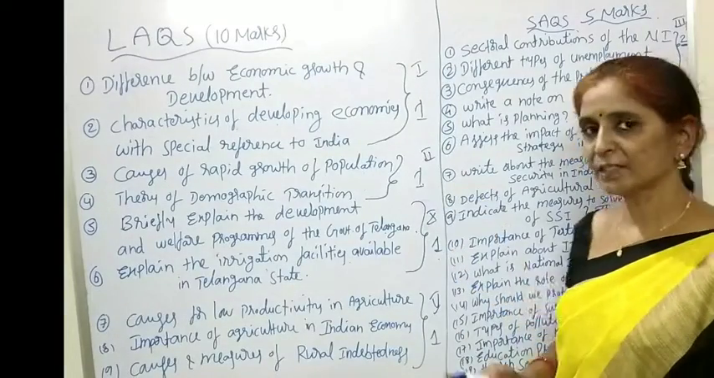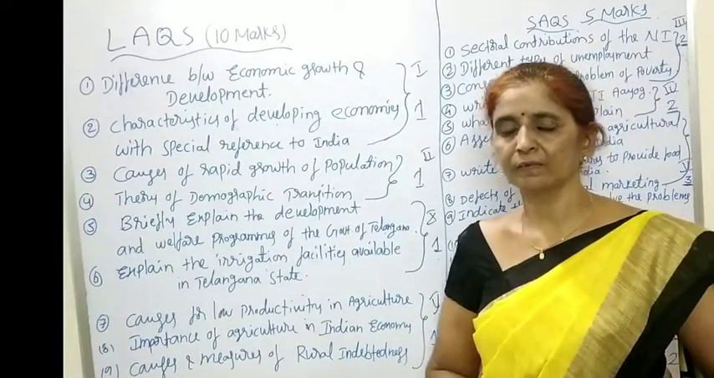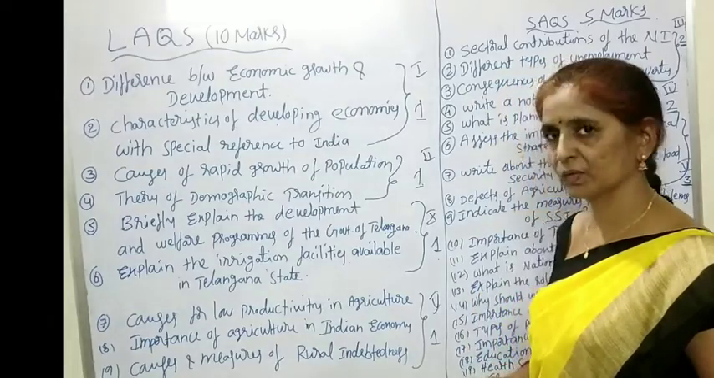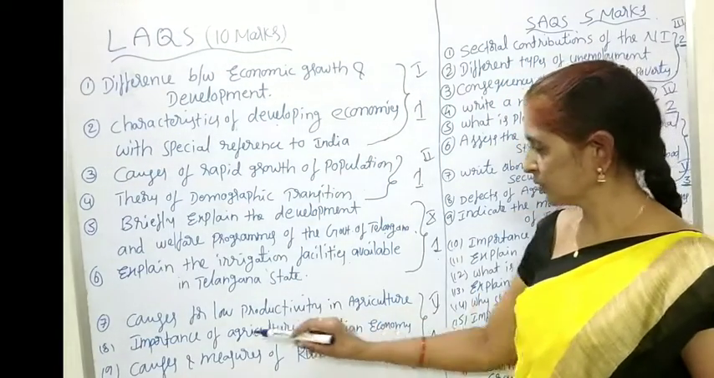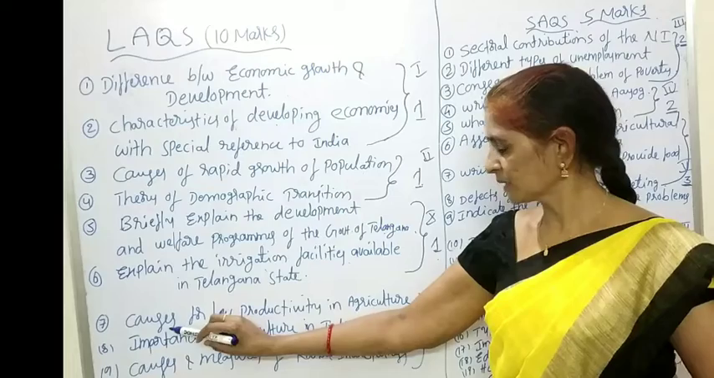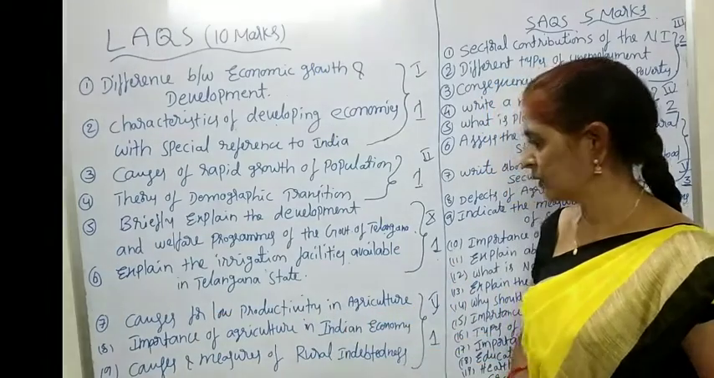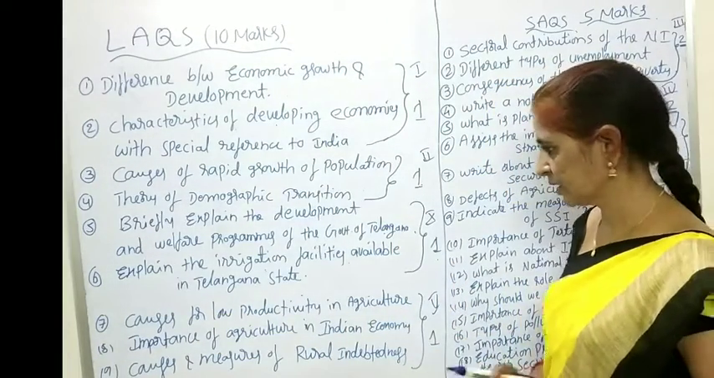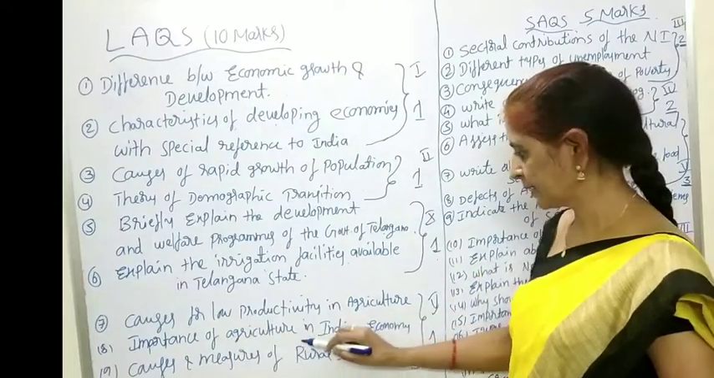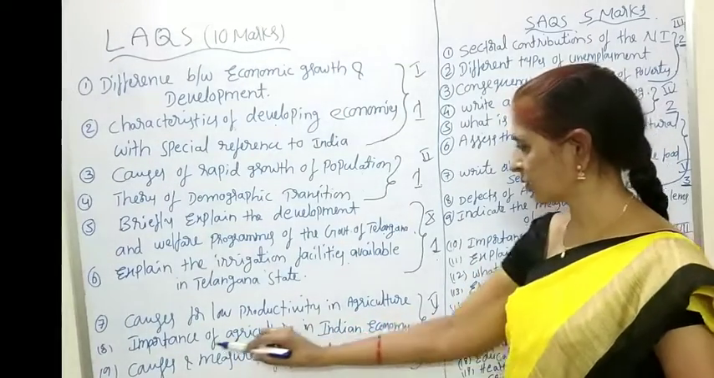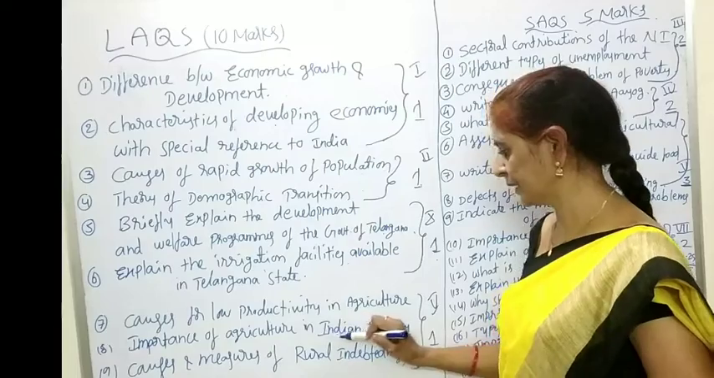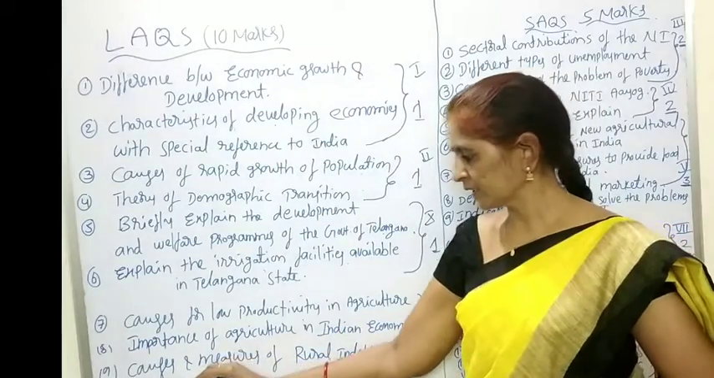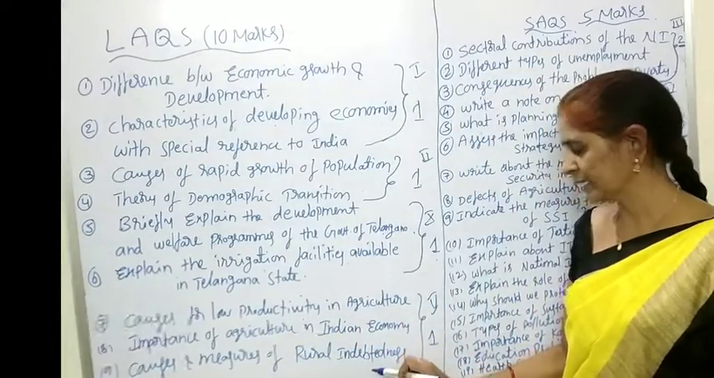And as a precaution, you have to learn 1 unit extra, that is the 5th unit. From the 5th unit, important questions are causes for low productivity in Indian agriculture and importance of agriculture in the Indian economy. It is also called role and importance of agriculture. And the next question is causes and measures of rural indebtedness.